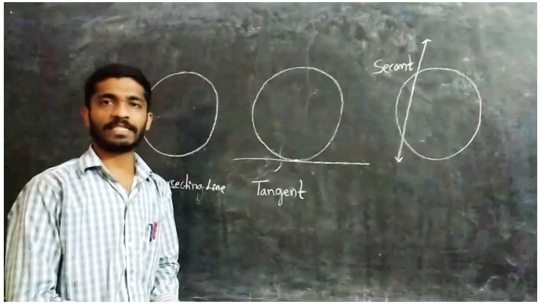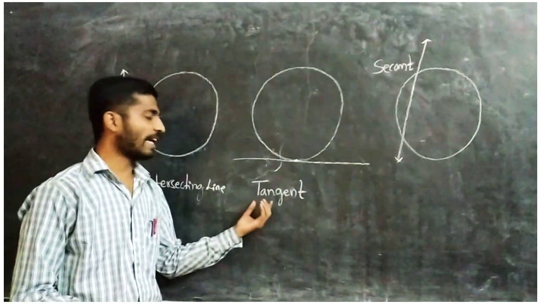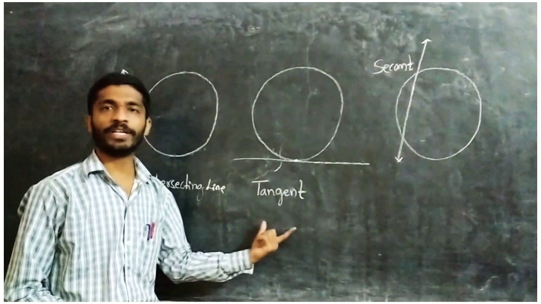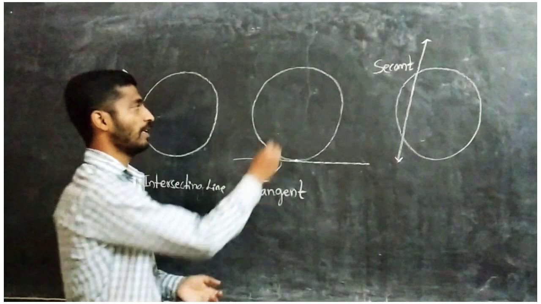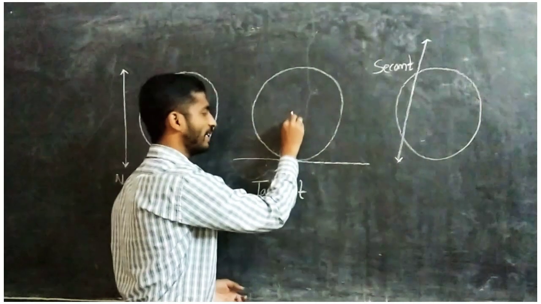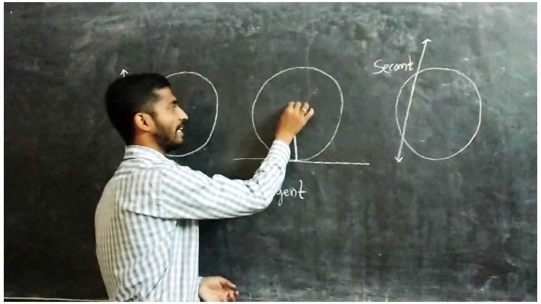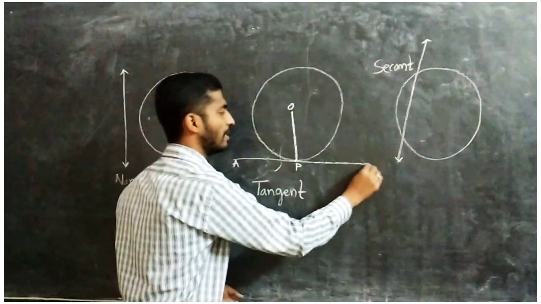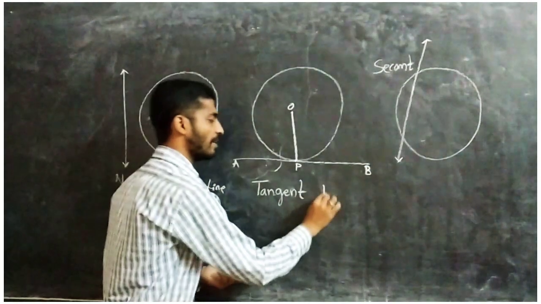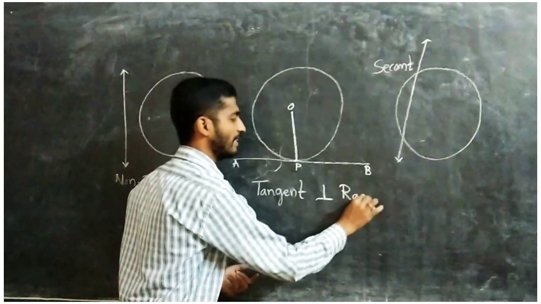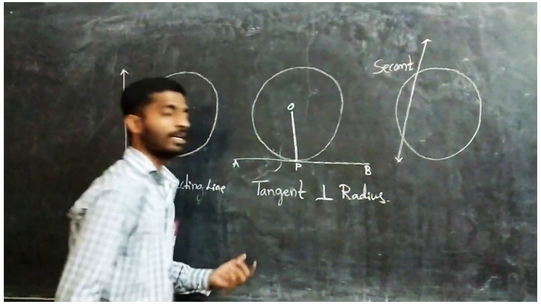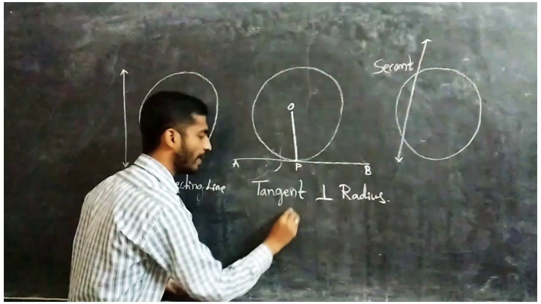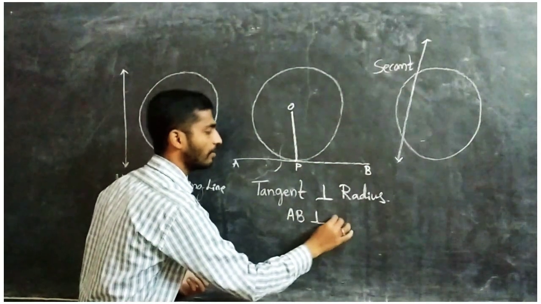Here one theorem is there in your textbook, that is, the tangent which you draw to a circle is perpendicular to the radius. How is it possible? If I take the center, let's take it as O, join it to the point of contact P, and AB is our tangent, then that tangent is perpendicular to the radius. So AB is perpendicular to OP.